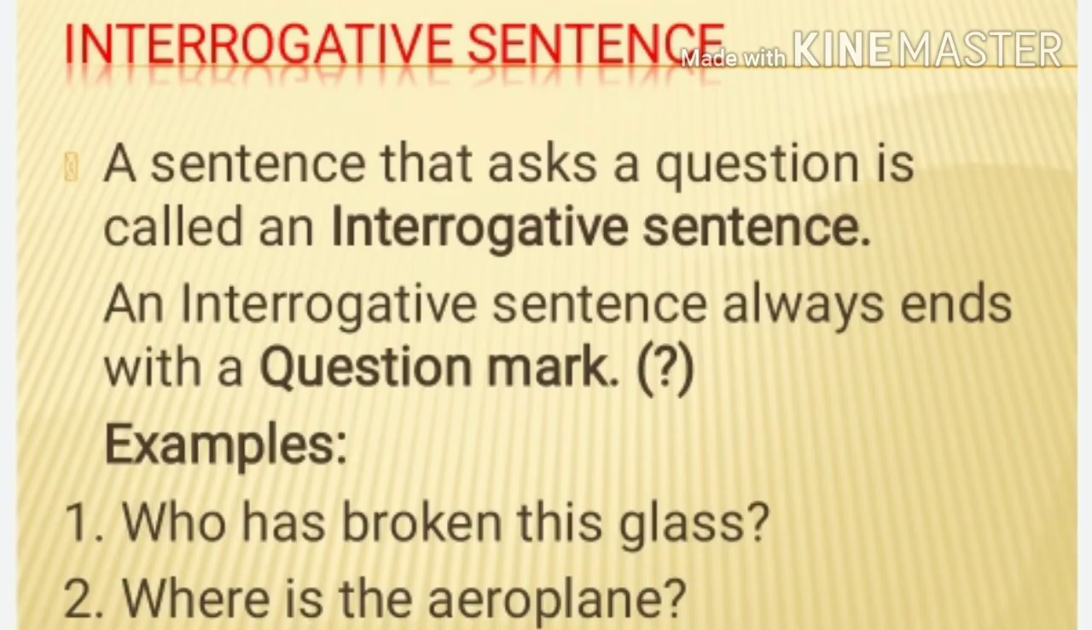The next type is the interrogative sentence. A sentence that asks a question is called an interrogative sentence. An interrogative sentence always ends with a question mark. So any sentence that is asking a question, we say it is an interrogative sentence. Now we'll see the examples.